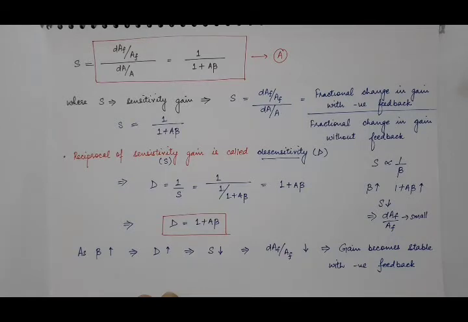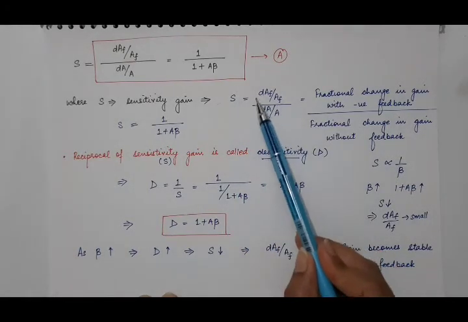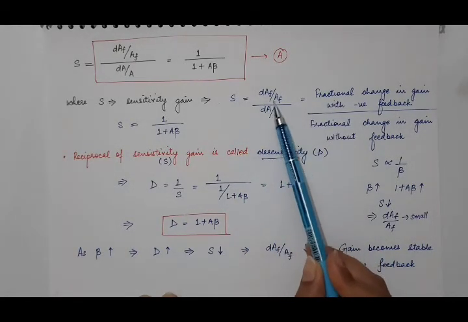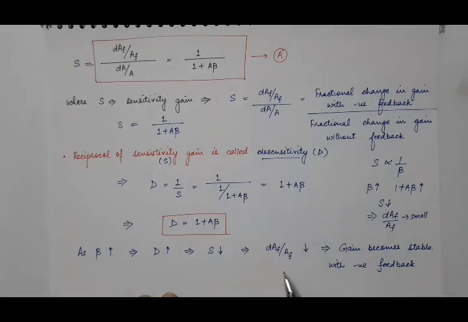So when beta increases, this increase in beta will increase desensitivity, and this desensitivity is the reciprocal of sensitivity. So sensitivity will decrease, and if sensitivity decreases, it is directly proportional to this fractional change in gain of the amplifier with the negative feedback. So it will also decrease. It means the fractional change in gain will become small with feedback. Means gain becomes stable with negative feedback.